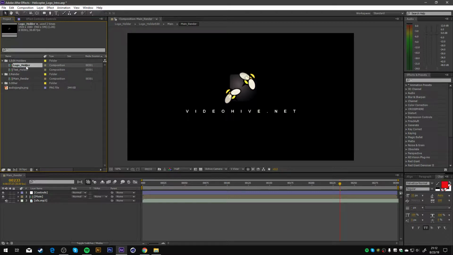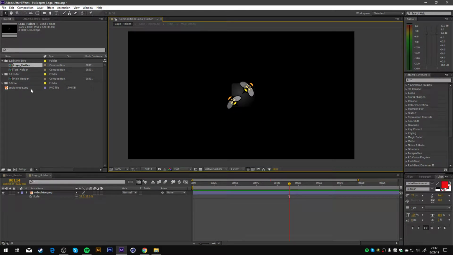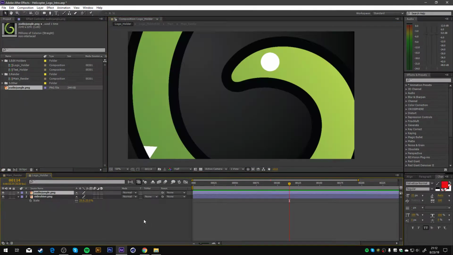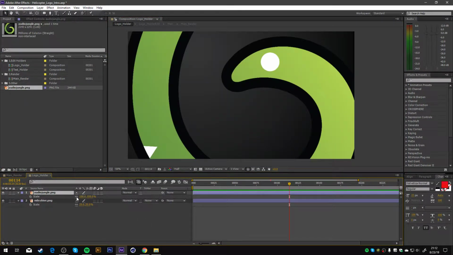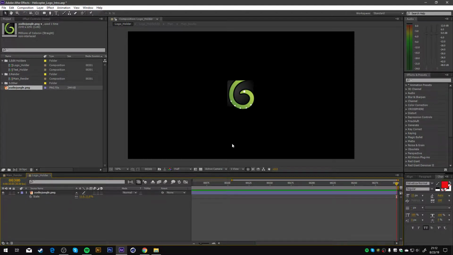Alright, so in order to change the logo in here, you go into the edit holders folder, open the logo holder composition, double click it, and here you can drag and drop your logo, hit S to scale it, then you can adjust it. Alright, for the older logo you can just delete it.